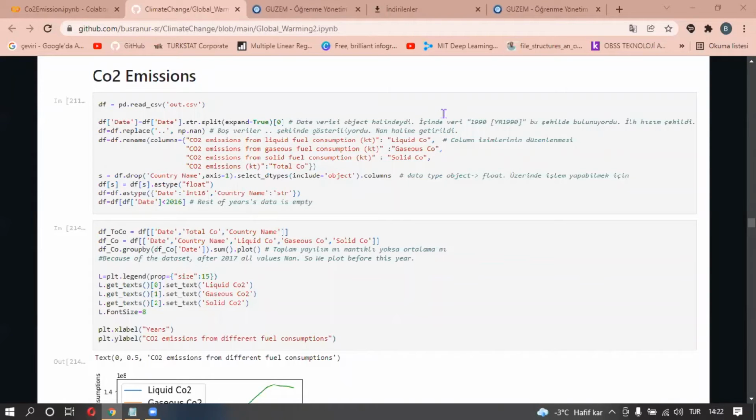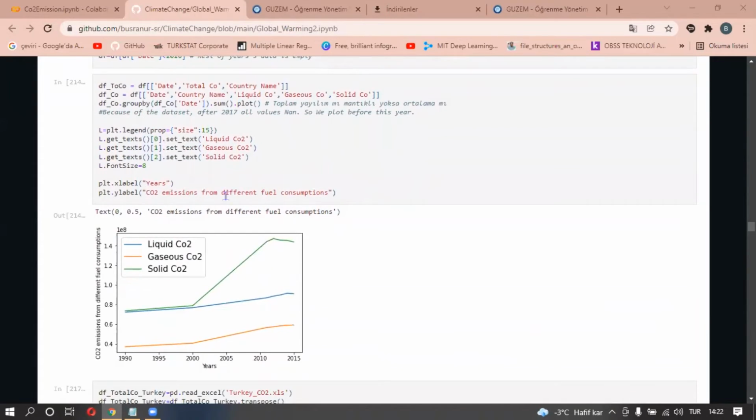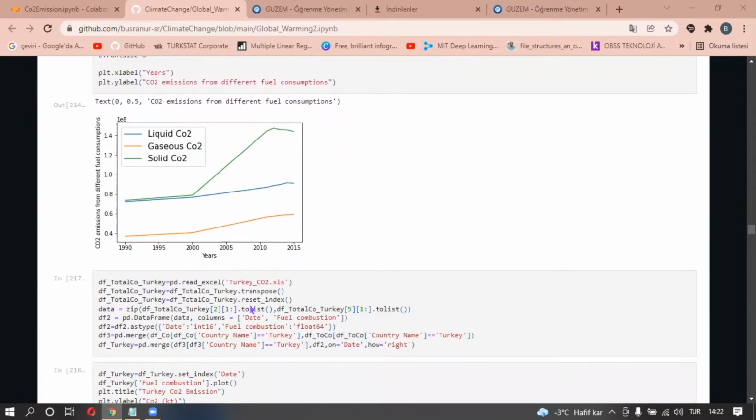We examined the carbon dioxide rates emitted by the countries over the years. We got data from the World Bank, and in this part we changed our column names and changed data types to float, integer, and string. And here we made a plot which shows carbon dioxide emissions from the different fuel consumption. We can understand from that plot that mostly solid fuels cause the carbon dioxide emissions, and lastly gaseous fuels.